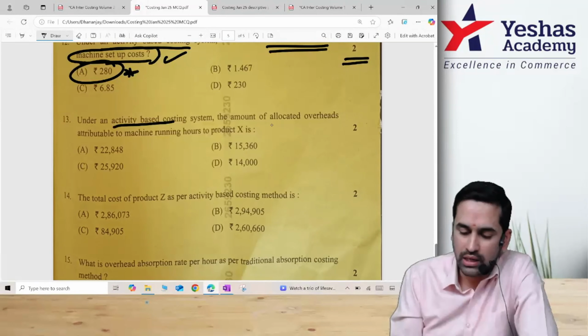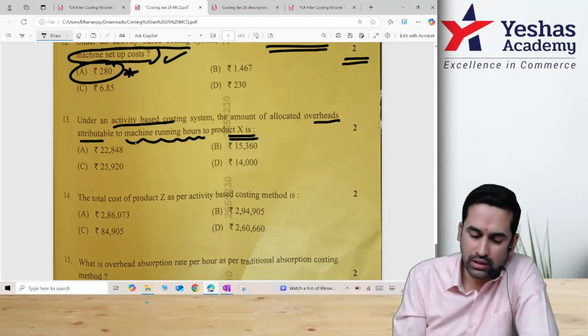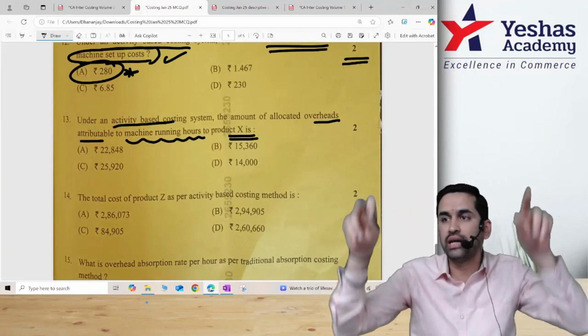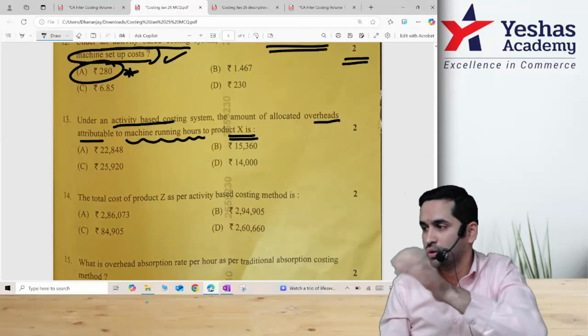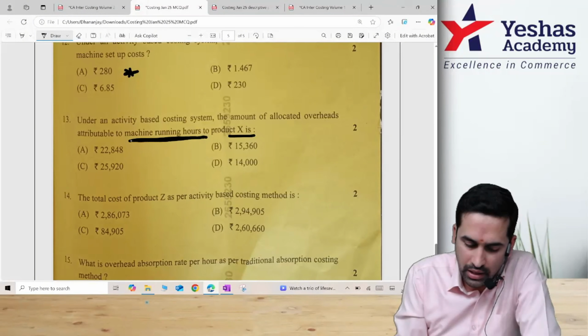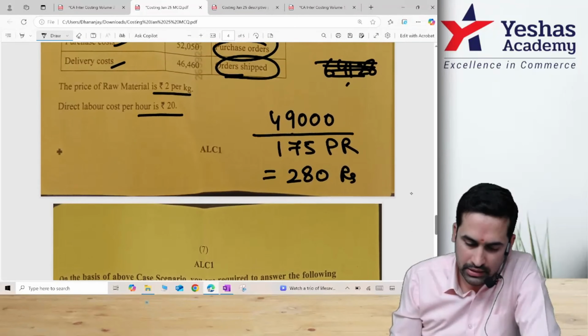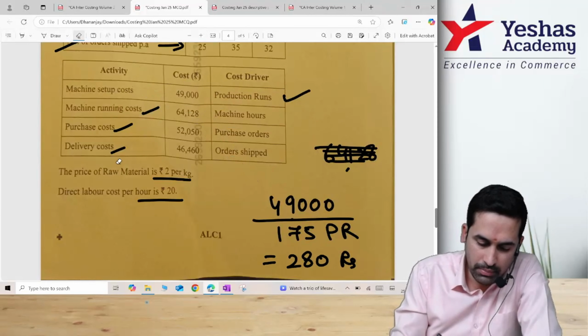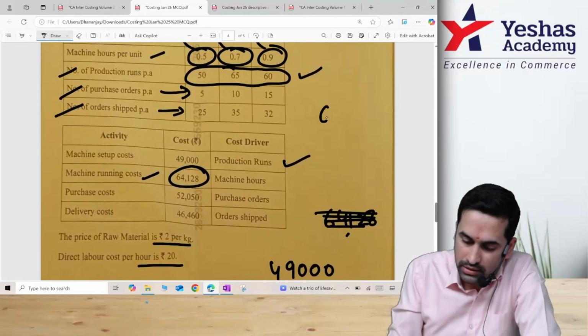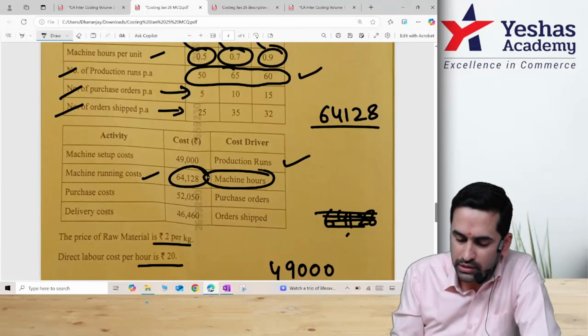Under activity based costing, amount of allocated overhead to machine running hours to product X. That means they want machine running related cost only product X. They have not asked you entire big table for all. Only for X, only one number. Yes. Can we try quickly? What are they asking here? Machine running hours. And if I see machine running hours, this is this number, 64,128. I'm quickly writing here 64128, and this is based on machine hours.